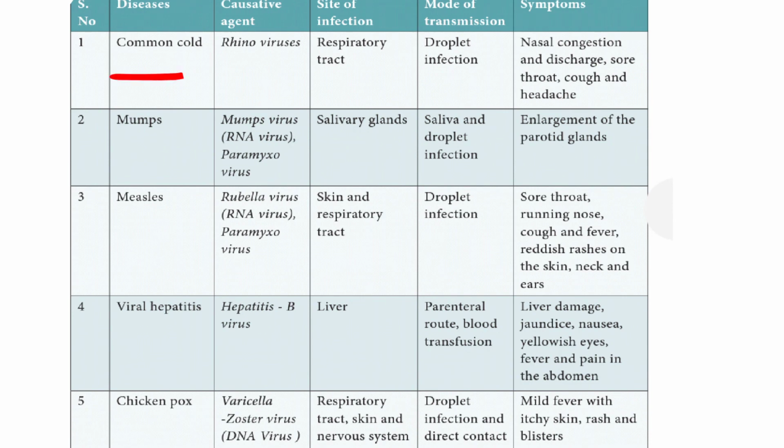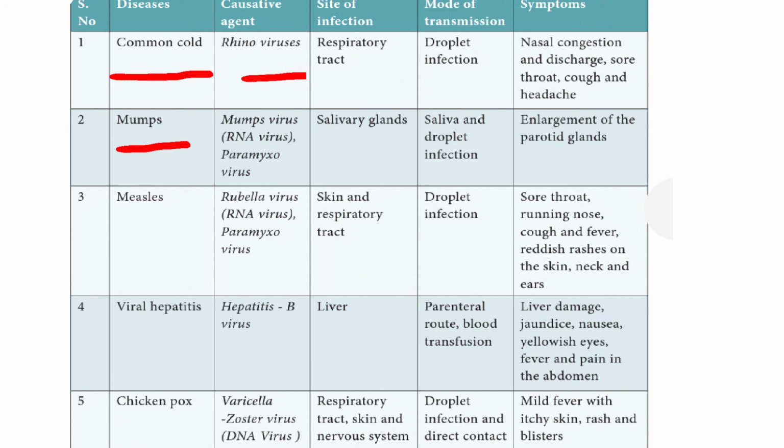The common cold is the disease and the causative agent is rhinoviruses. The site of infection, that is, the organ it affects, is the respiratory tract. The mode of transmission is droplet infection. Symptoms of a common cold are nasal congestion and discharge, sore throat, cough and headache.